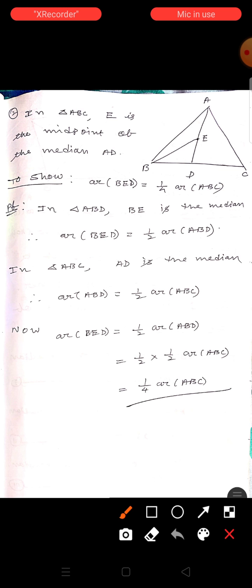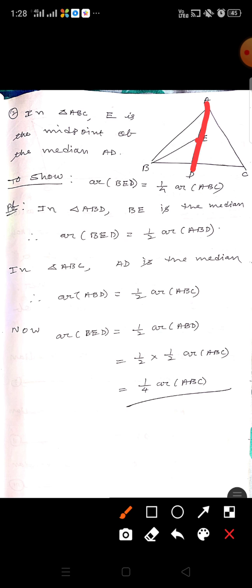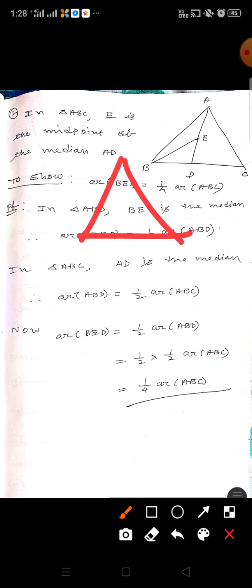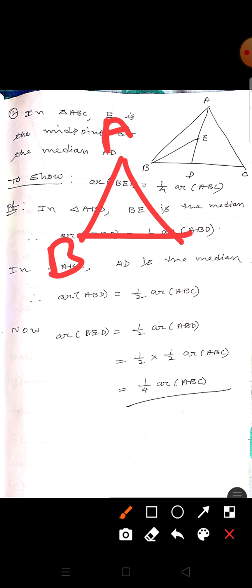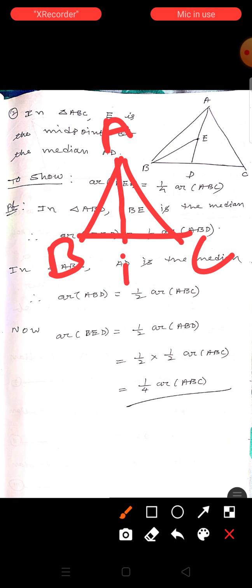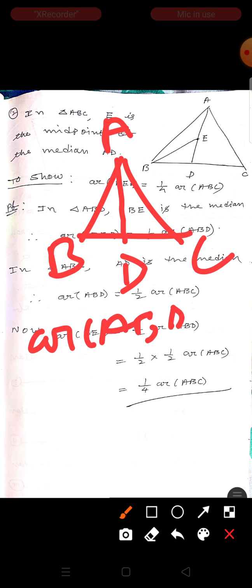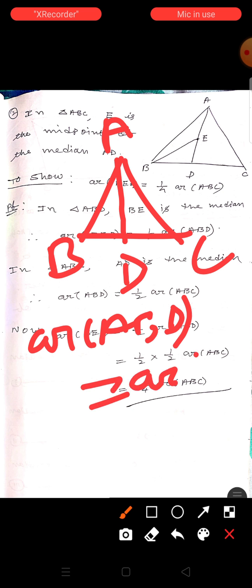Next, question number 2. In triangle ABC, E is the midpoint of the median AD. AD is already a median and E is also the midpoint of AD. Now in triangle ABC, AD is the median, so we have area of ABD equal to area of ACD.